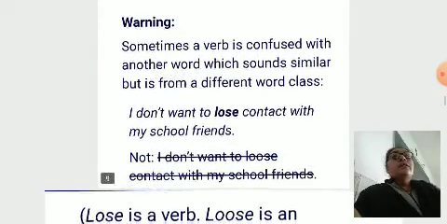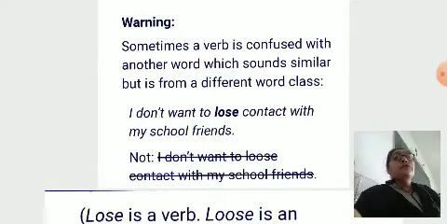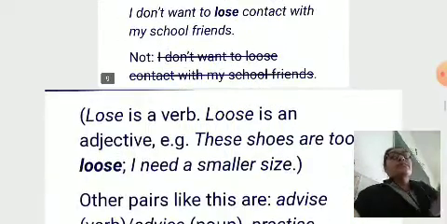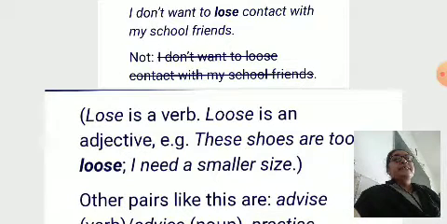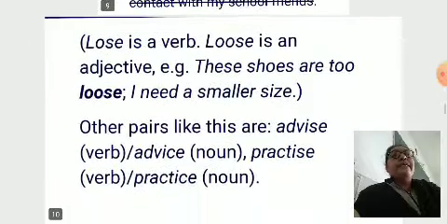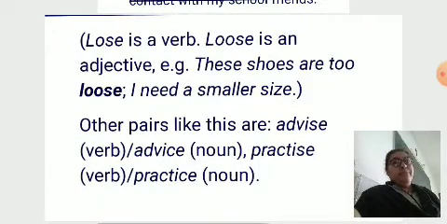Okay. Sometimes a verb is confused with another word which sounds similar but is from a different word class. I don't want to lose contact with my school friends. So here lose is a verb, loose is an adjective. These shoes are too loose, I need a smaller size.